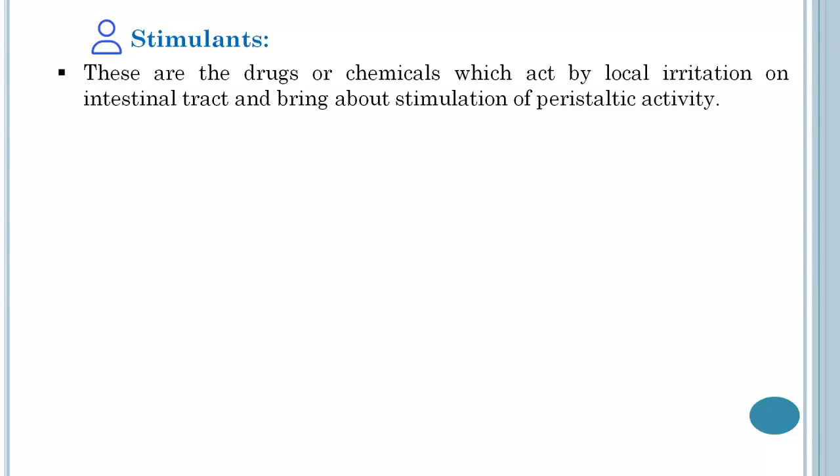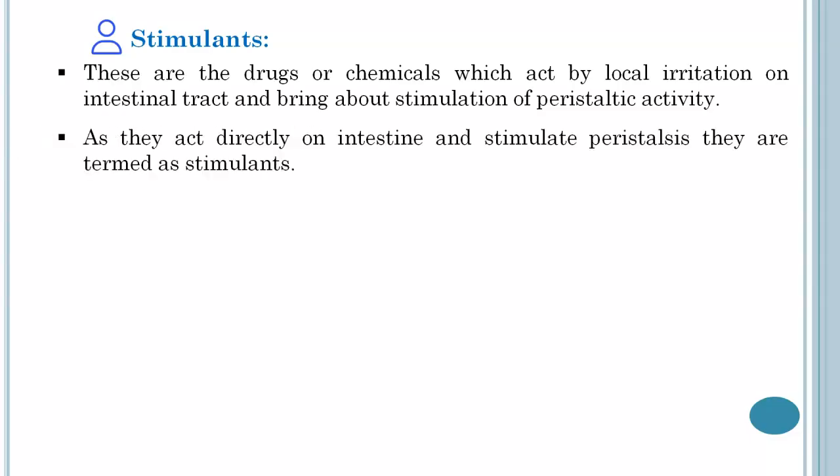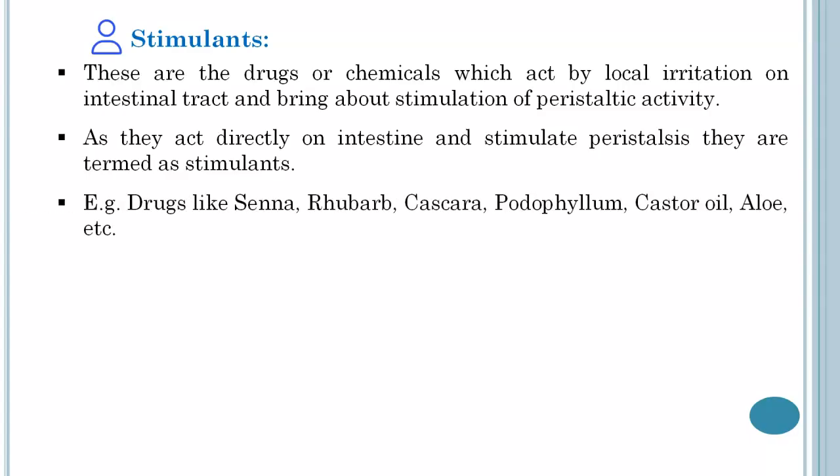So first one is the stimulants. So these are the drugs or chemicals which act by local irritation on intestinal tract and bring about stimulation of peristaltic activity. As they act directly on intestine and stimulate peristalsis, they are termed as stimulant. Examples like drugs like senna, rhubarb, cascara, podophyllum, castor oil, aloe.